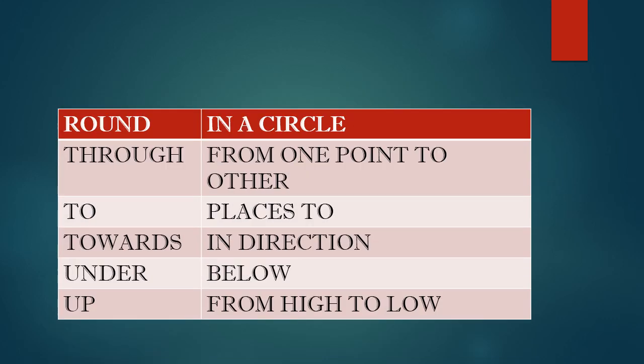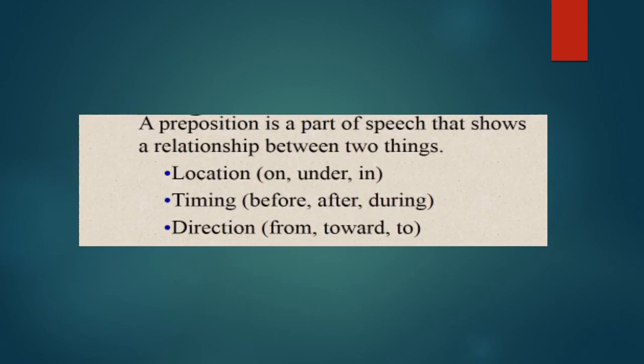Round is in a circle. Through is from one point to another. To is for places, towards is in a direction. Under is below; up is from high. A preposition is a part of speech that shows the relationship between two things. So for location you can use on, under, in. For timing, before, after, during. For direction, from, toward, to.